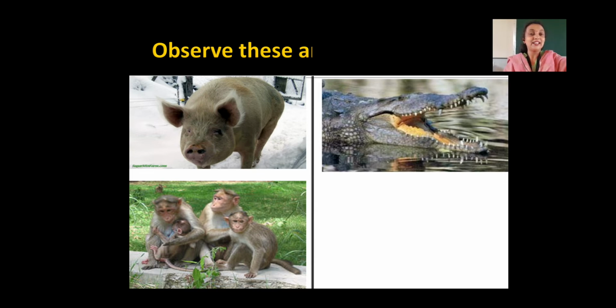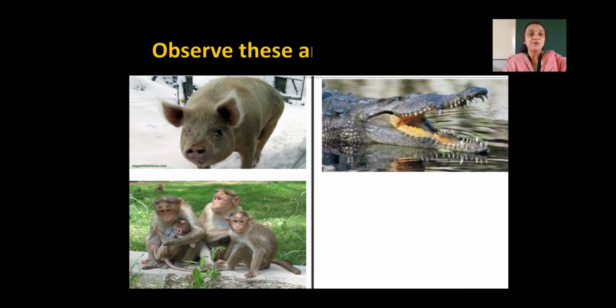Now, what is there in the third picture? We can see monkeys, right? How is the skin of a monkey? Which two pictures are similar here? We have shown a pig, a monkey, and a crocodile. Whose skins are the same? Monkey and pig have hair on their skin. But what about the crocodile? The crocodile doesn't have hair on its skin, right?